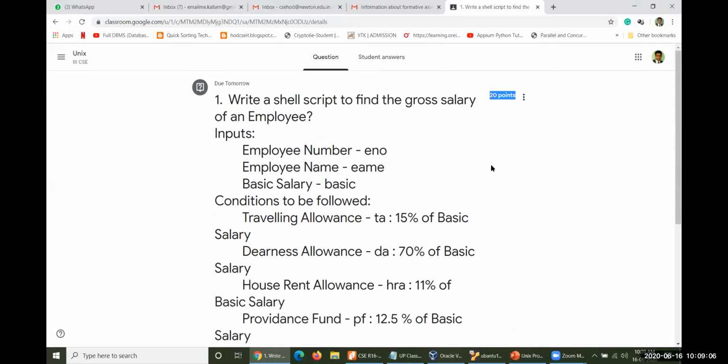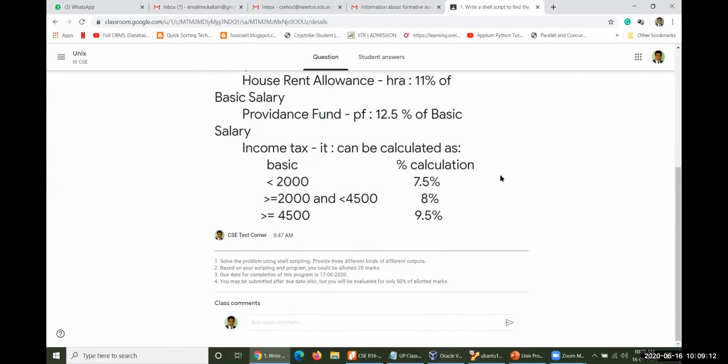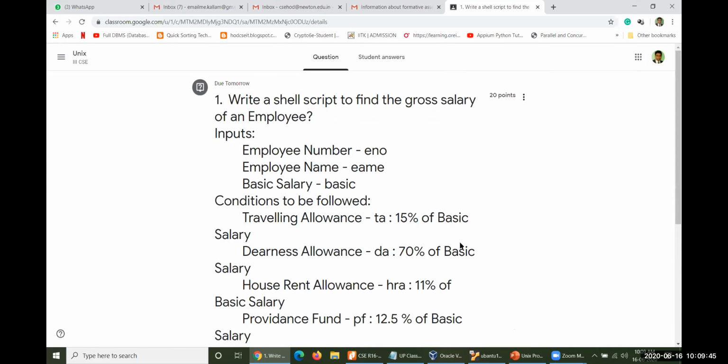This question will be evaluated for 20 points. You should solve this particular problem on or before 17/6/2020. If you are unable to solve it, you are also permitted to send the answer to this classroom after 17/6/2020. There is no problem, but you will be evaluated for only 50% of the points or marks awarded.